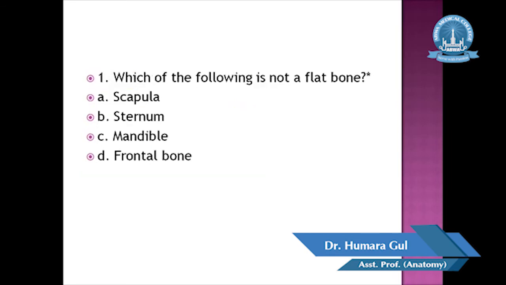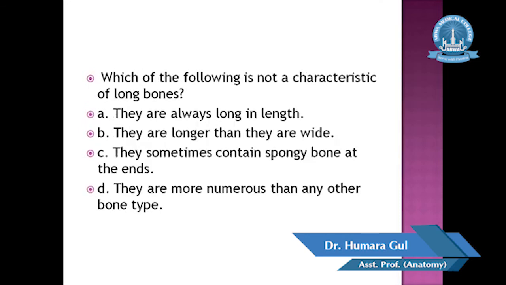Which of the following is not a flat bone? Scapula, sternum, mandible or the frontal bone? I just told you the examples of the flat bone. So what is the answer? The one bone that is not flat is mandible. Which of the following is not a characteristic of a long bone? They are always long in length, they are longer than they are wide. They sometimes contain spongy bone at the ends. They are more numerous than any other bone type. Answer is D.